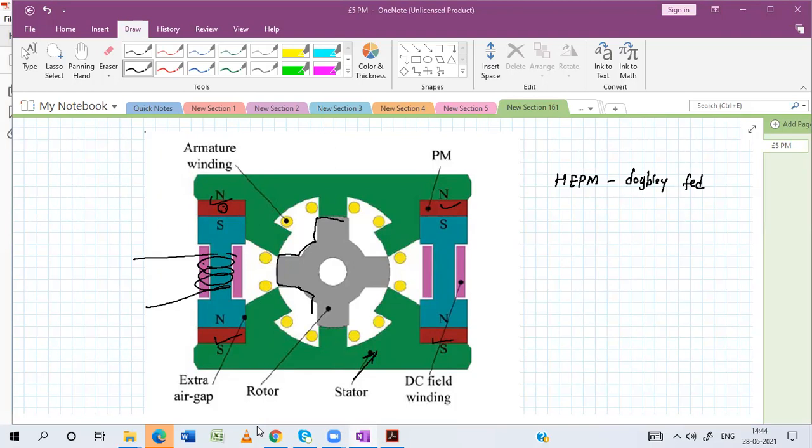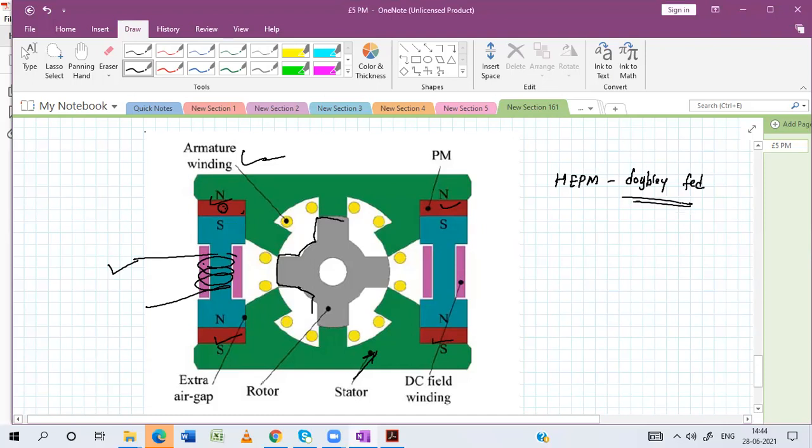That's why it is a stator permanent magnet machine, but it is hybrid doubly excited because we are giving two excitations. You are giving supply to the armature winding, and as well as you are giving supply to the DC field winding. Okay, so both are getting a supply. So it is called a doubly fed.